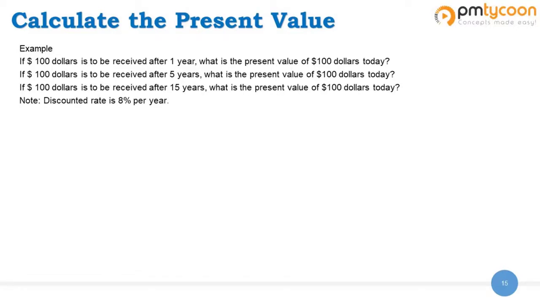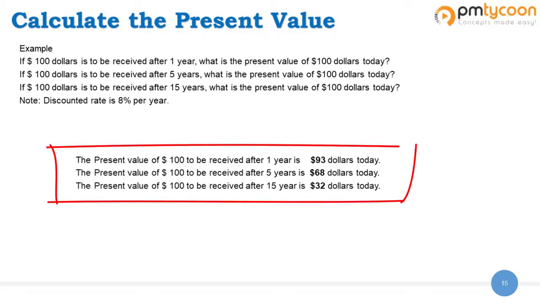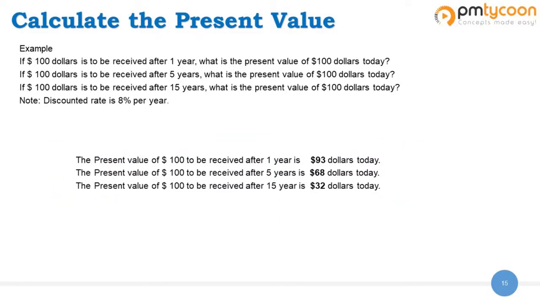Now, if you observe carefully in this scenario, it is talking about receiving $100 on a future date. That means the $100 here is the future value. We have the time, that is n is equal to 1 for the first year, n is equal to 5 if we have to calculate for the 5th year, n is equal to 15 for 15th year. So the discounted rate is given as 8%, and we need to plug in these numbers into the formula and do the calculations. Now I have done the calculations on the screen here. These are the numbers that I got. You can pause the video and do it yourself and cross-verify if you're getting the same numbers.